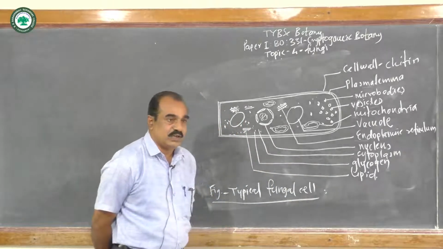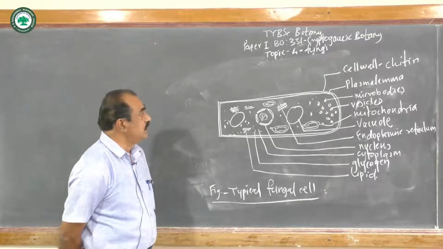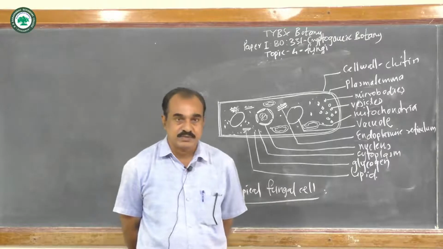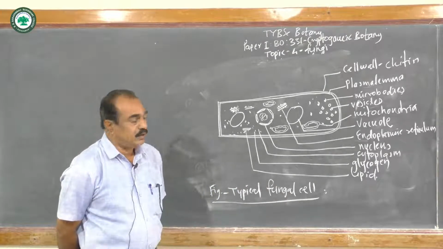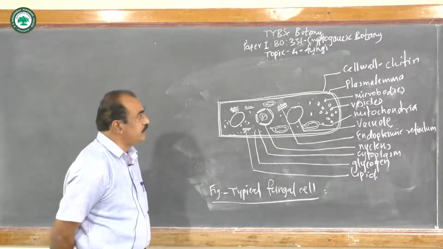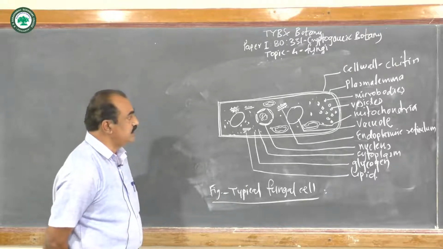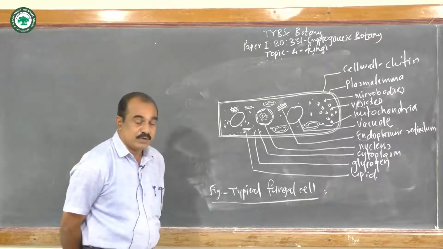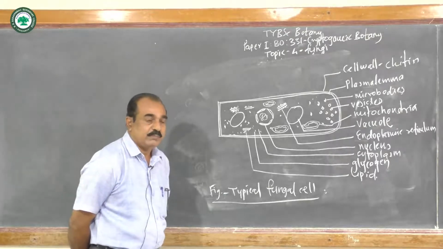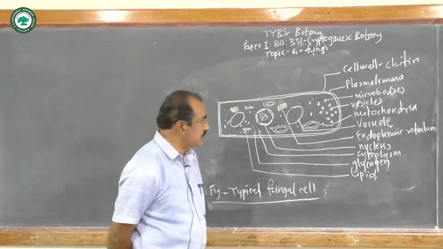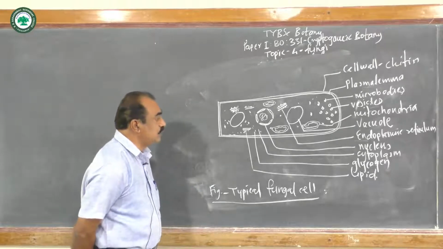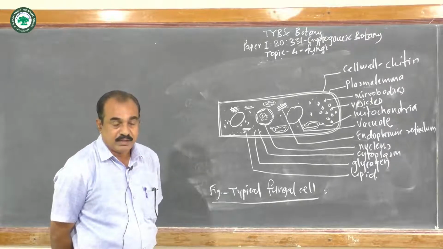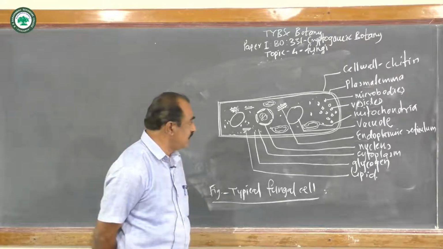Inside this there is the cytoplasm, and at the center there are one or a number of nuclei, and these nuclei are according to the species. Now there are different types of cell organelles. For example, microbodies are there, vesicles are there, mitochondria are there, vacuoles are there, endoplasmic reticulum and ribosomes are also there. So different types of cell organelles are present in the cell. Now at the center there is the nucleus, and a number of vacuoles are also present, and the number and size of these vacuoles depend on the species.